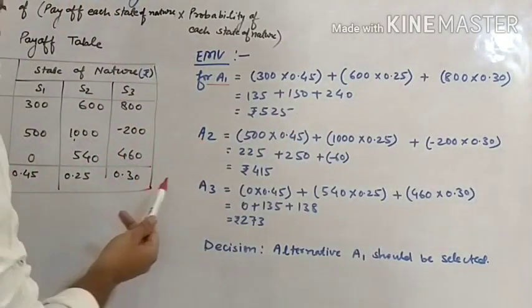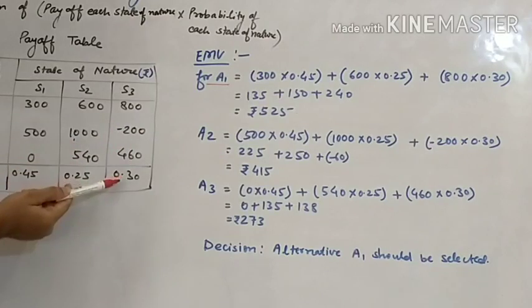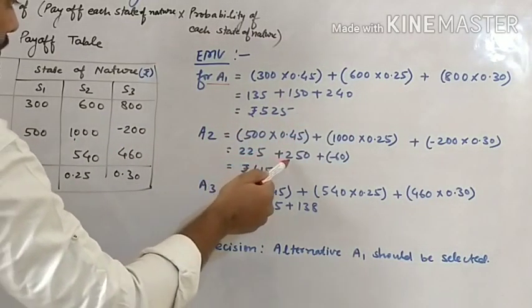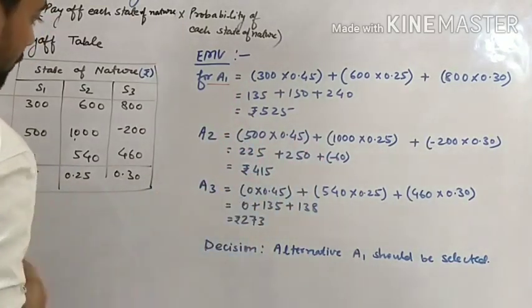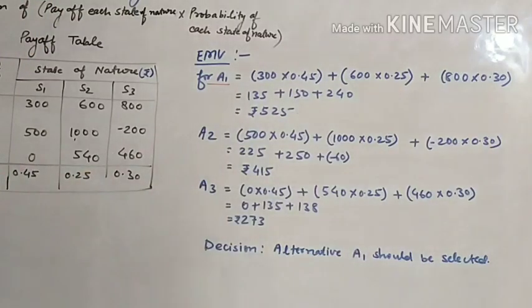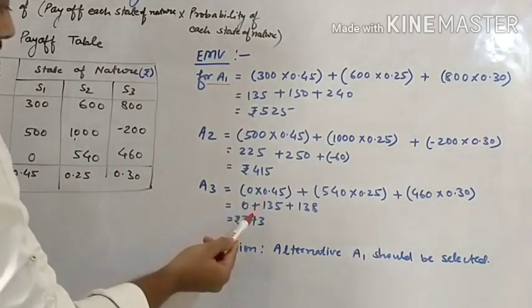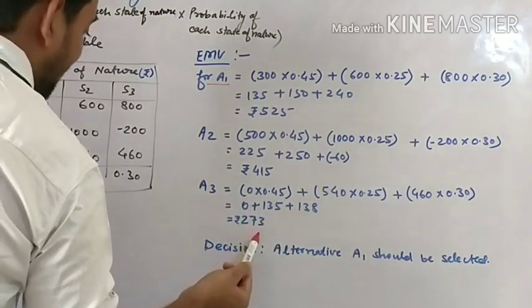Let's see for A2: 500 into 0.45, 1000 into 0.25, minus 200 into 0.3. We will find 225, 250 and minus 60. When we sum up, it will be rupees 450. Let's see for A3: 0 into 0.45, 540 into 0.25, 460 into 0.30. When we calculate, 0 plus 135 plus 138, the sum is rupees 273.